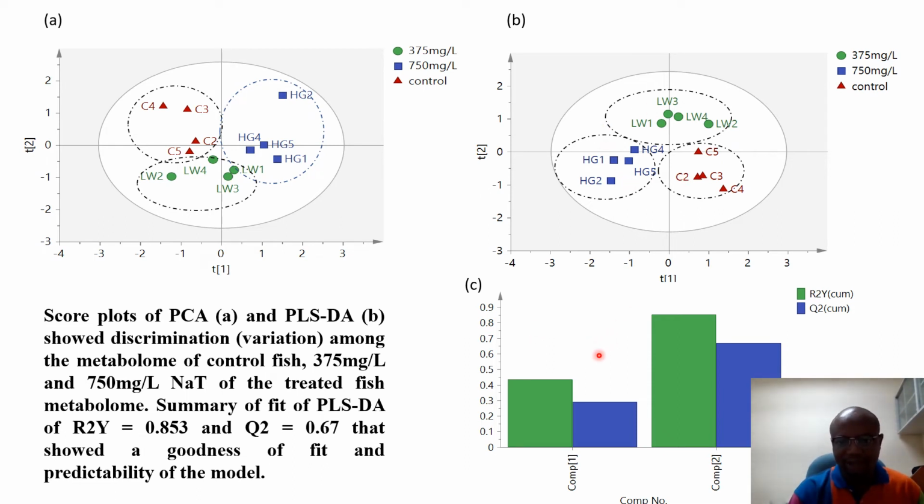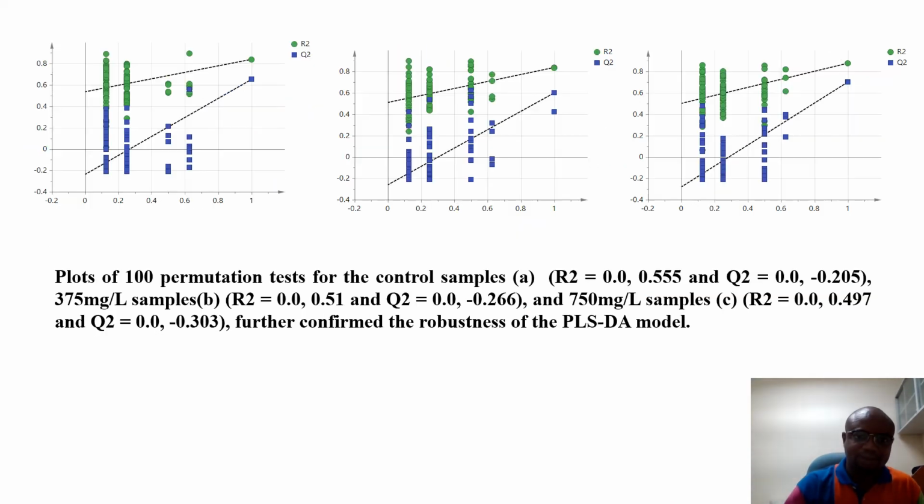The summary here shows the validity of the results, as the values confirm the goodness of fit and predictability of the model. The validity of the model is further confirmed using the 100 permutation test, which also shows very good intercept values for upper and lower intercepts.